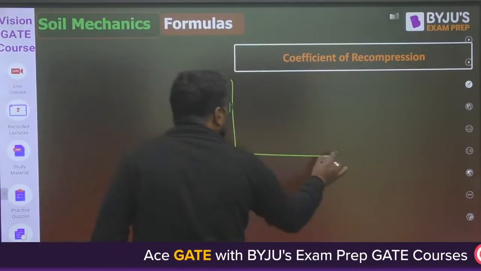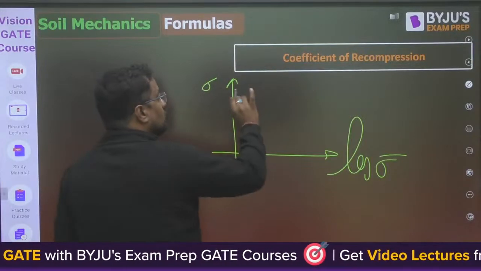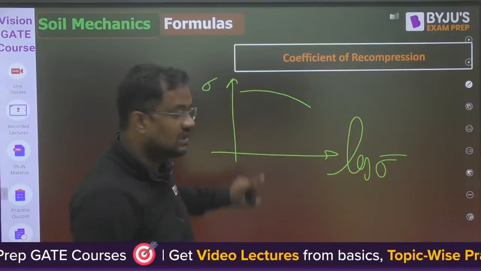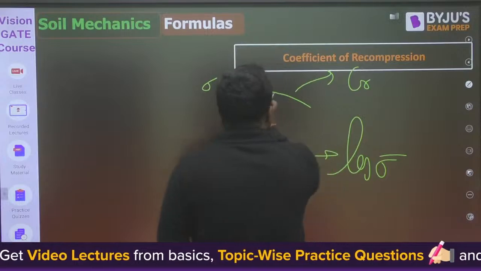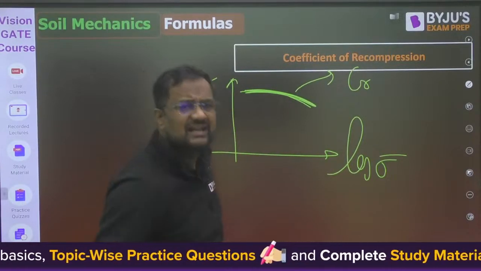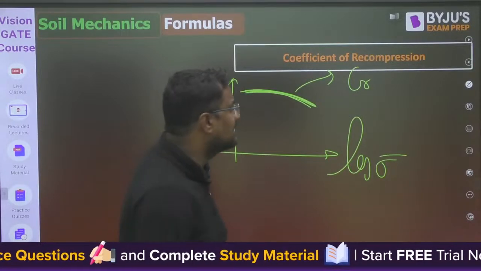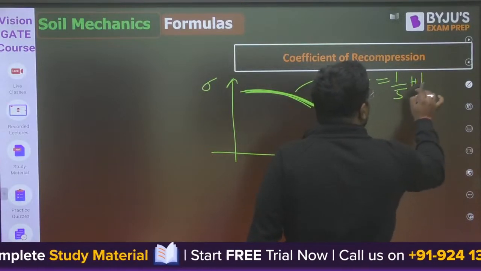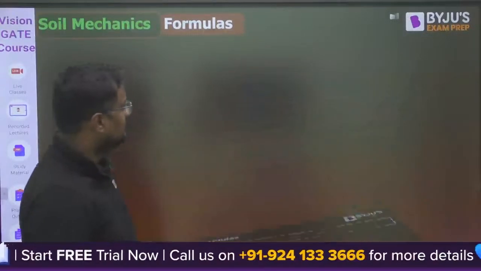Guys, if I make the same log sigma bar plot, but for OC soil, settlement will not be much, as I have just told you. So it will be a curve, even on log scale. The slope of this is the coefficient of decompression. It will be a very flat line, because in OC soil, somebody has already applied 100 kilopascal, and you are today only applying 2 kilopascal. So your today's stress is very, very less, and there will not be much settling. So this slope is very gentle, very mild. It is 1/5 to 1/10 of Cc. Okay, moving forward.